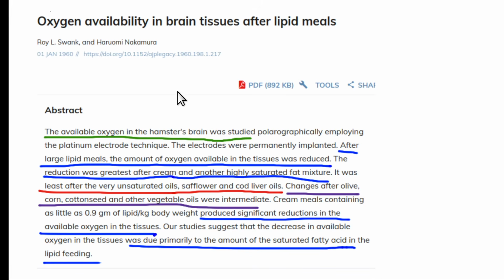Okay, this is just briefly something from Roy Swank. He's the famous Roy Swank who had the best results in the world for treating multiple sclerosis. He comes originally from Canada. In 1954, he went to Oregon University, and he's friends with Dr. McDougall. They did some research together on treating multiple sclerosis patients. Some of the big stuff he did was, look at this, back in 1960. This guy's making incredible discoveries back in 1960. And the reason that's funny is modern researchers, you can almost never find them doing useful, basic work like this. I mean, this is stuff we want to know. And he found that when he fed a hamster a high-fat meal of saturated fat, they would drop their oxygen delivered to the adjacent brain tissue by like 30%. That's a lot.